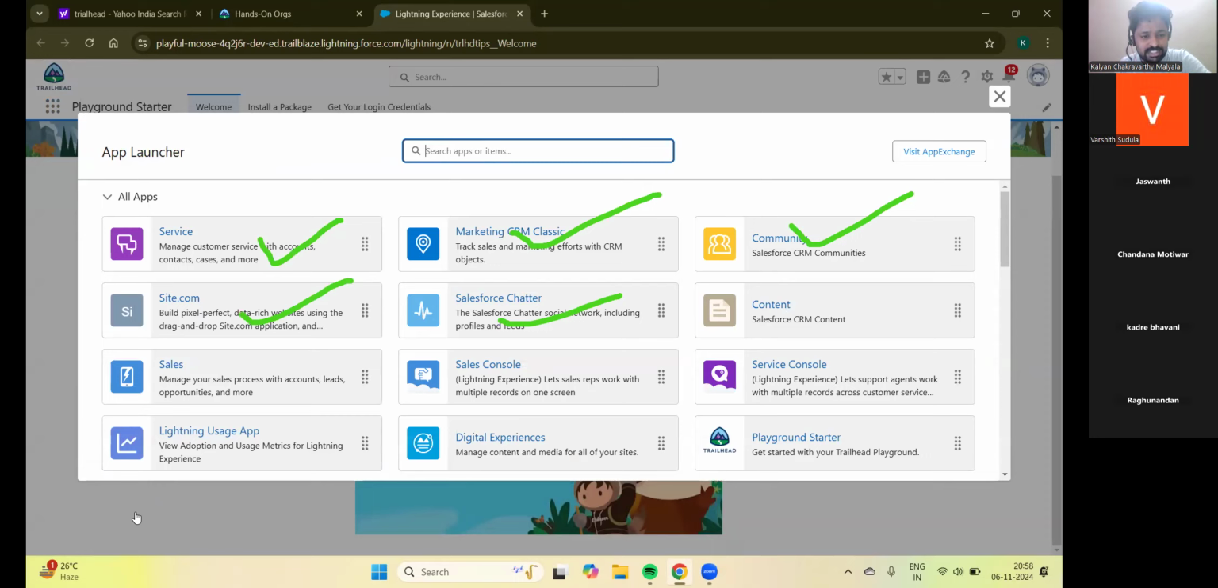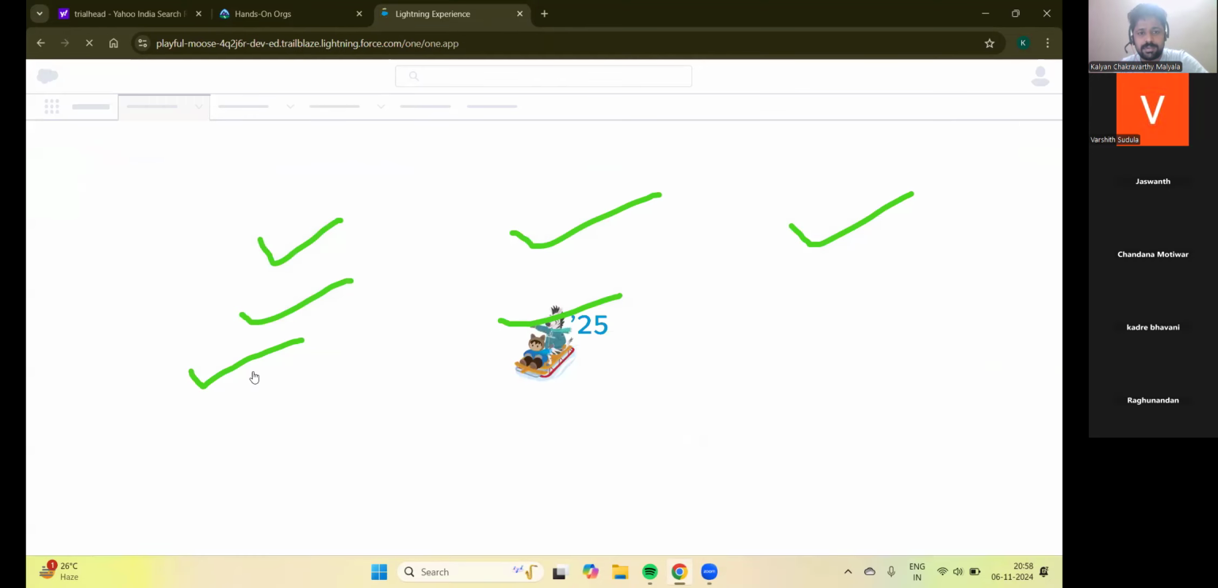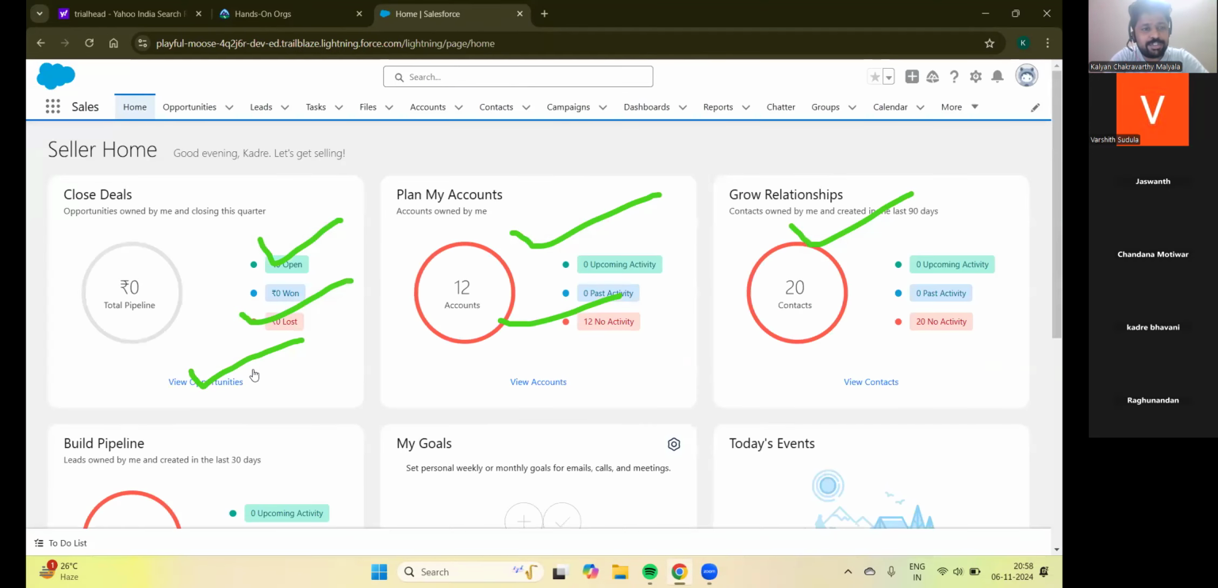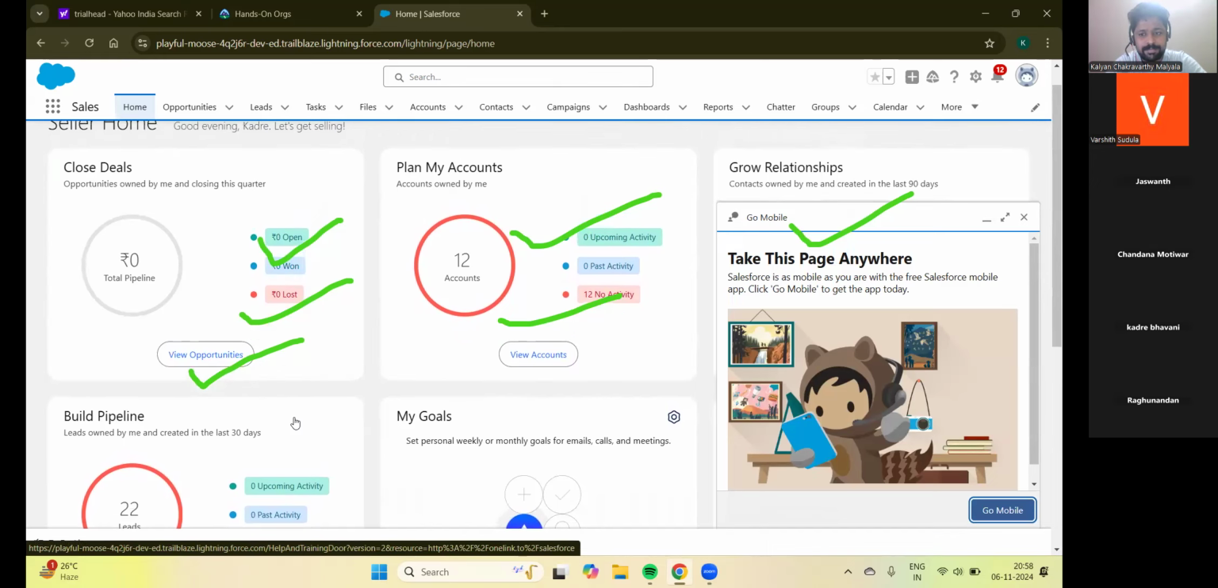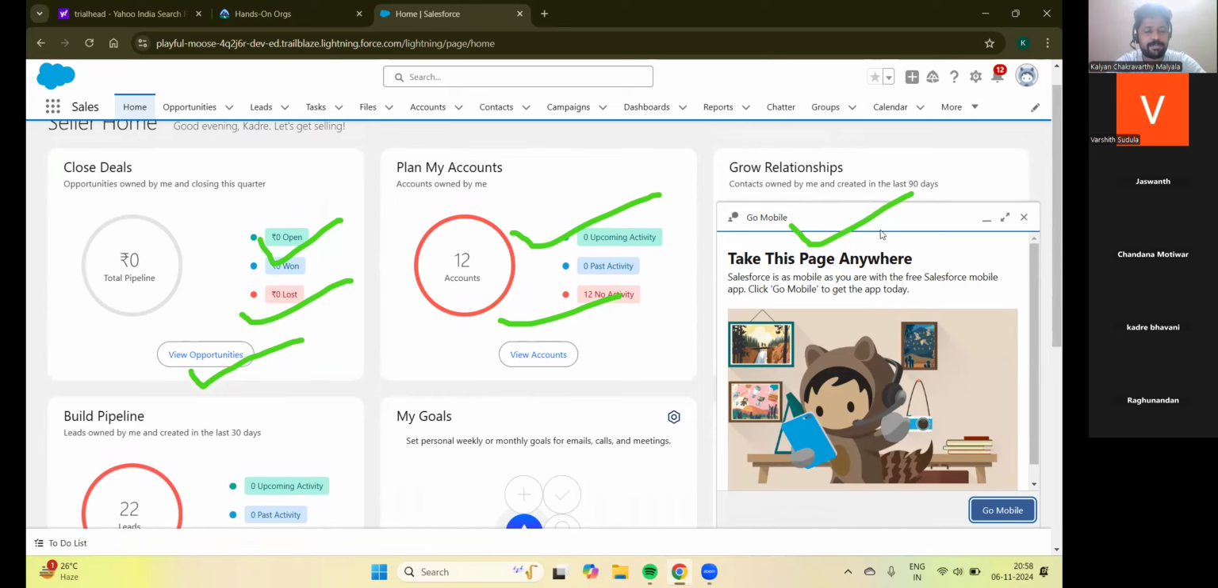Can you click on this sales application? How does Salesforce store its data? In the form of a table. Yes, in the table.